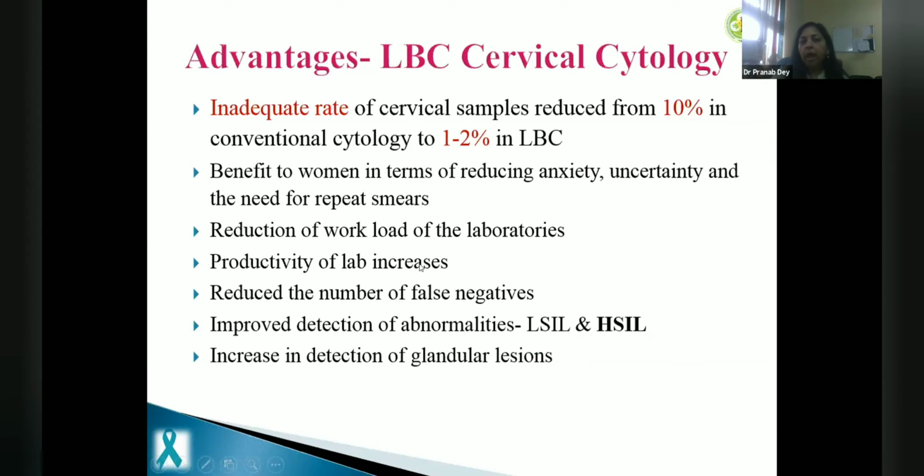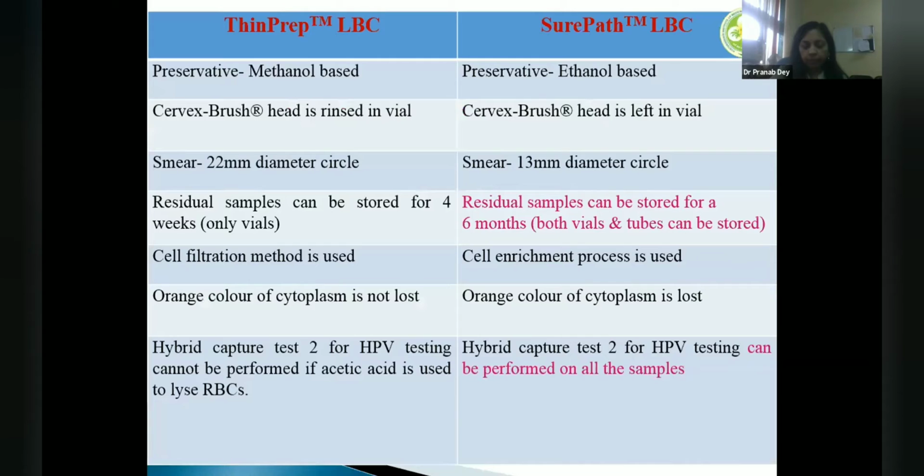Workload has reduced, and productivity of the liquid-based lab has increased, because liquid-based cytology takes almost 3 to 4 minutes to report as compared to 7 to 8 minutes for a conventional smear. There is a reduced number of false negatives, and improved detection of LSILs, HSILs, and glandular lesions. The only disadvantage is the cost of the machine. And I think in SurePath, the DTS machine, which has come up for smaller labs and can prepare 4 samples at a time, has taken care of that cost also.